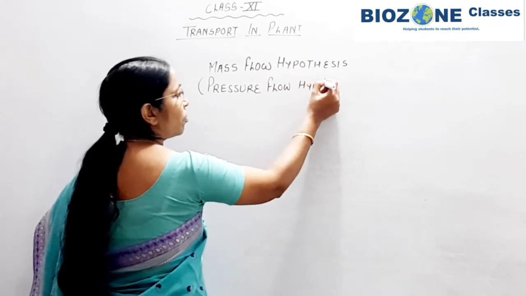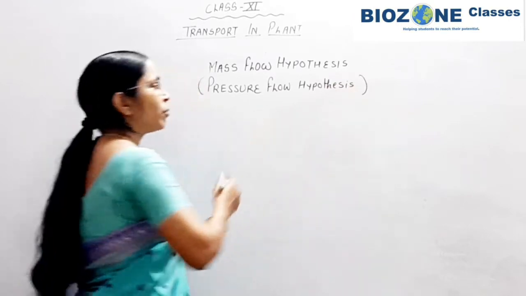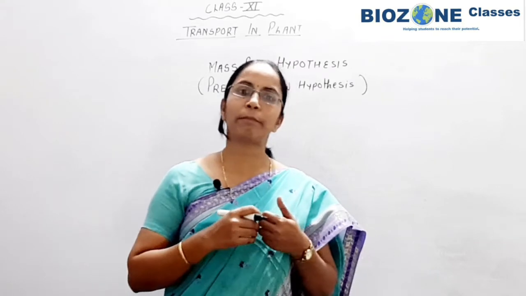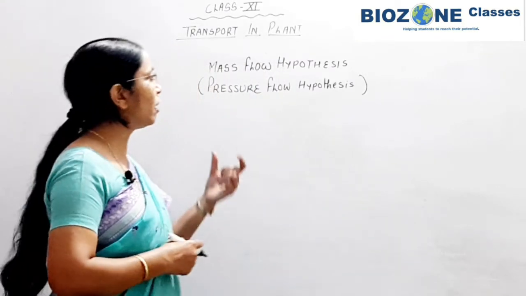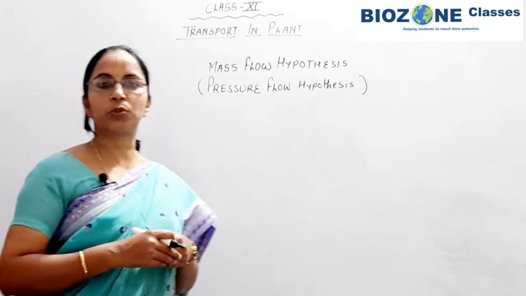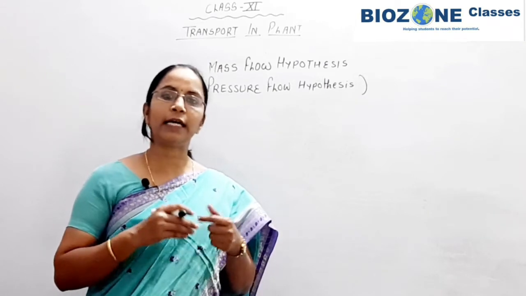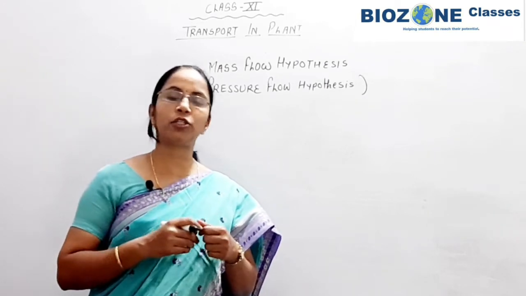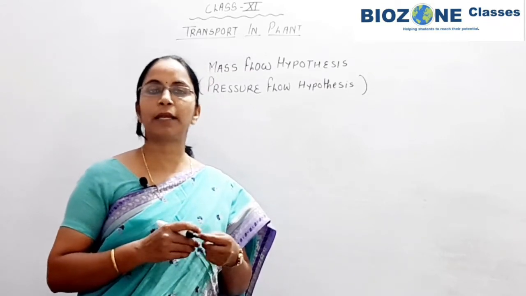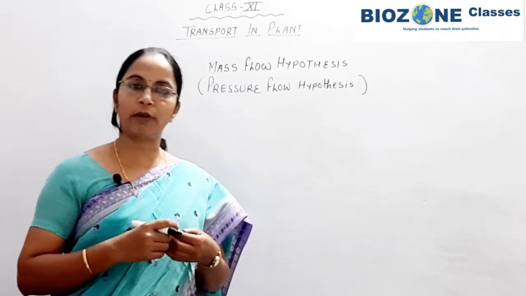Now here you remember, as we already discussed, the hypothesis was proposed by Munch. Munch was a German plant physiologist and he proposed the concept that sucrose is transported from source to sink in a bidirectional way, and whenever the translocation of sucrose takes place, it takes place in the form of continuous flow or regular flow.